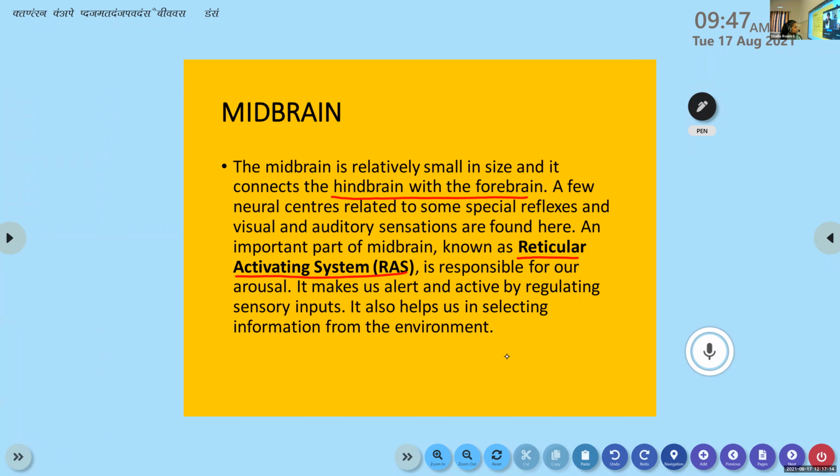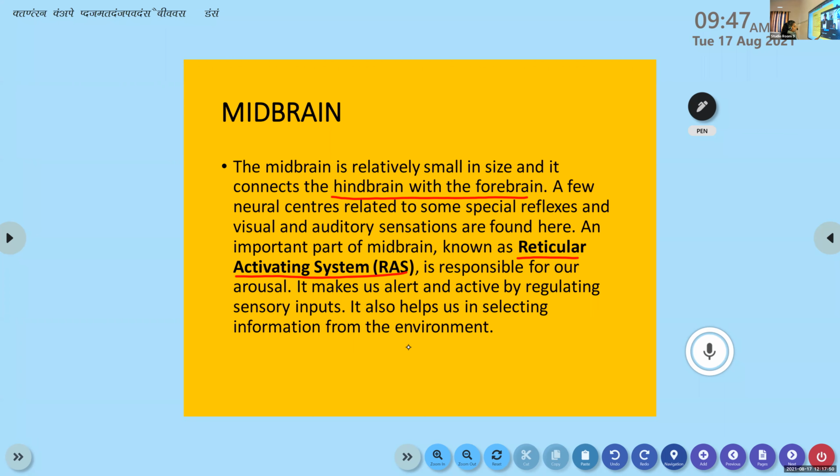But have you heard of reticulate venation and parallel venation? Yes, ma'am, on the leaves, reticulate veins. The designs that veins of leaves make are known as venation, reticulate venation and parallel venation. But here it is reticular activating system.